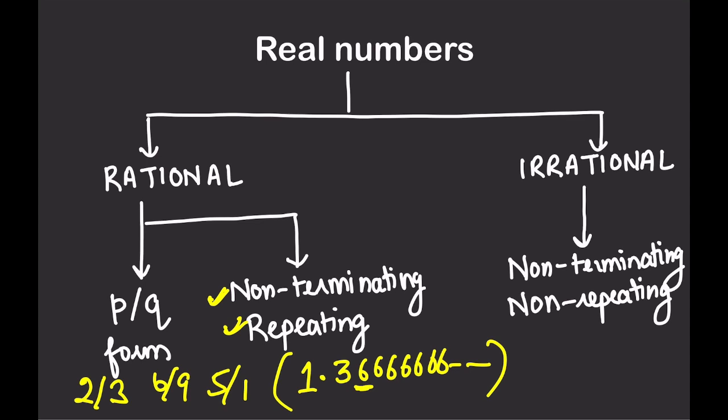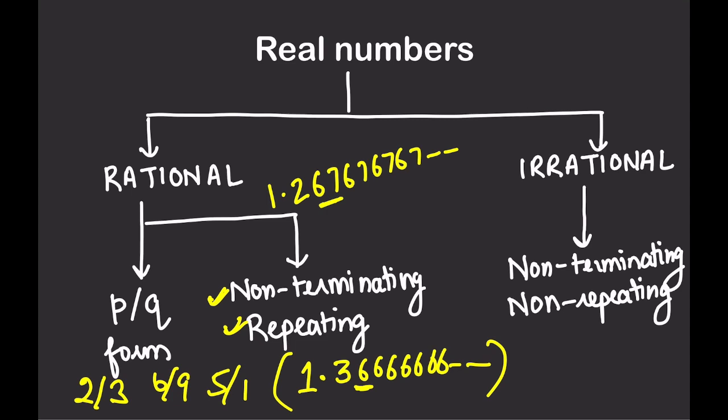Some part of the decimal should repeat itself, right? Suppose another, I could write it like 1.267676767. It is also fine. Some part of the decimal should be repeating itself, and then the non-terminating decimal would also be a rational number.